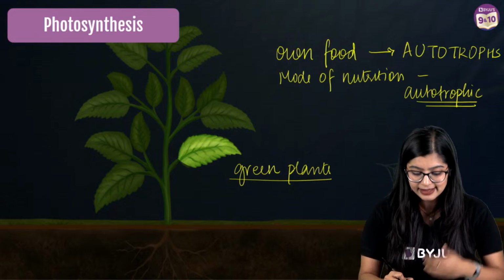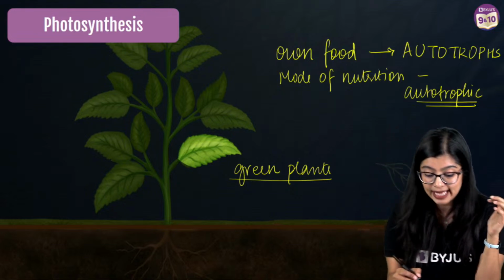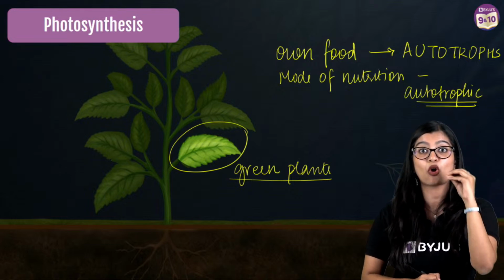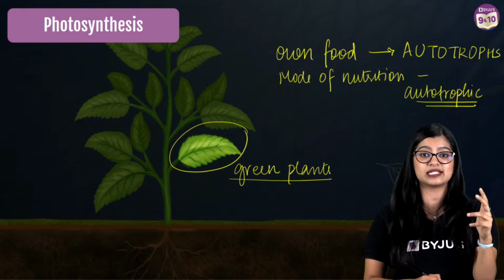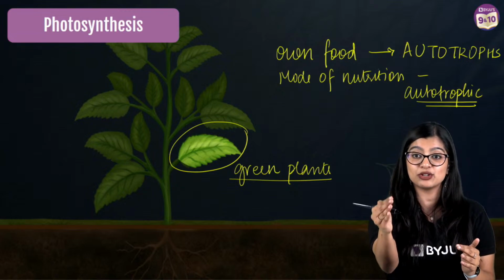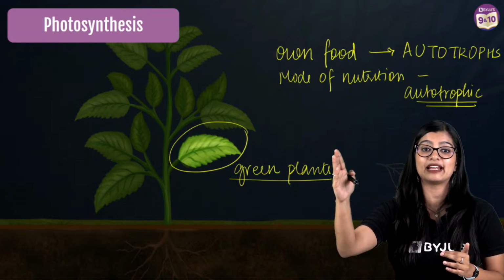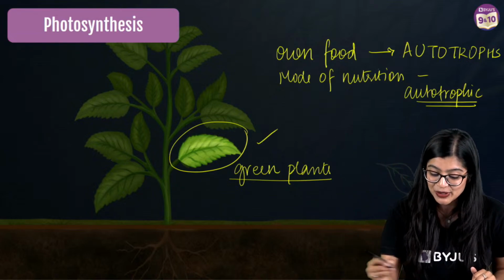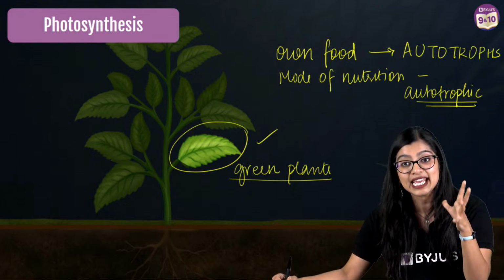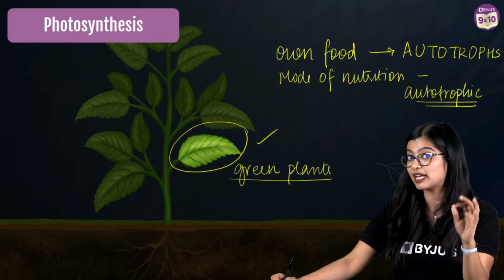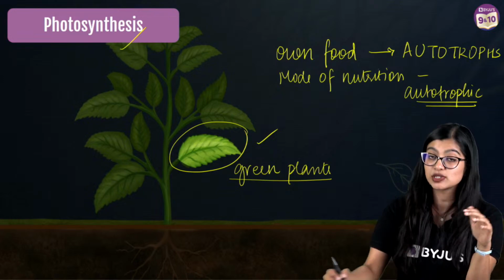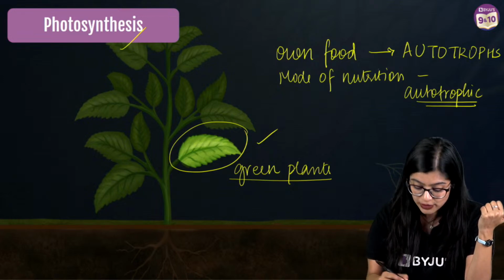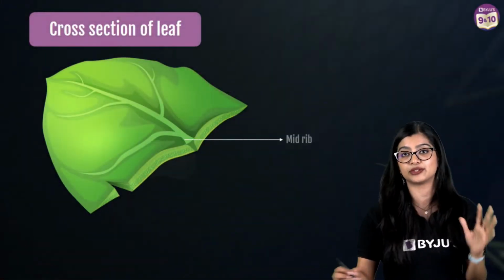So let's see how these green leaves especially, and I'm constantly specifying, and I'm getting questions saying, ma'am, why is it green plants? Why are you specifying? I will be explaining that, so don't worry, right? Now, of course, we know that green leaves are the food factories, which means we've established that photosynthesis takes place in the green leaves. So let's have a look at the structure of the leaf, right?